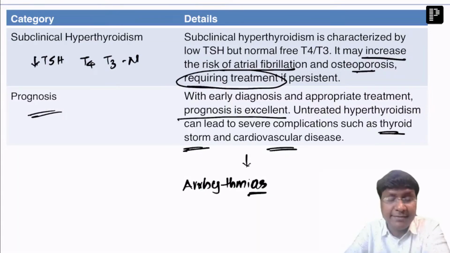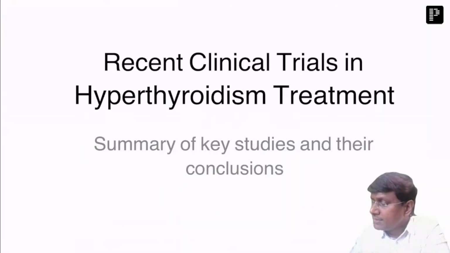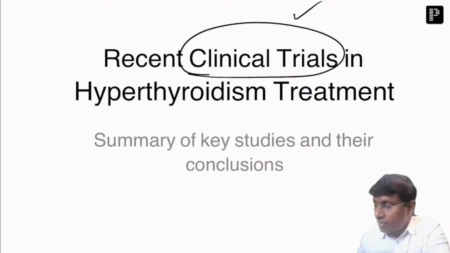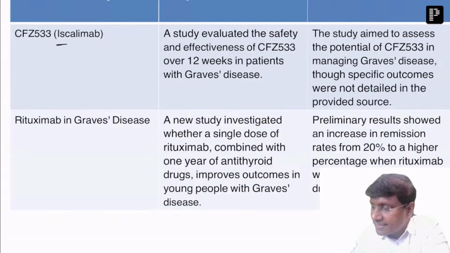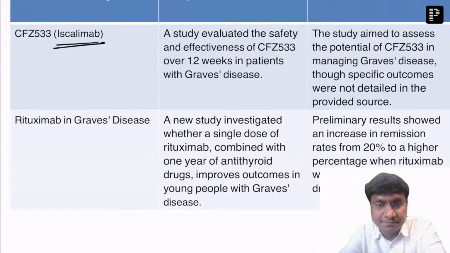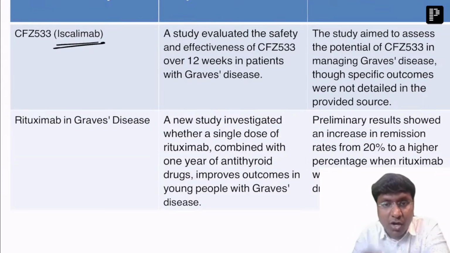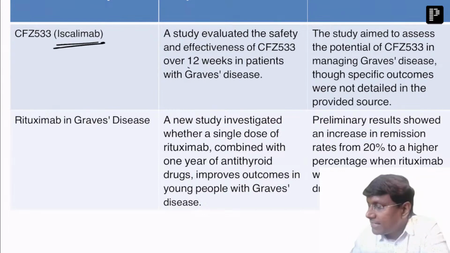At the same time, you need to know the recent clinical trials in hyperthyroidism treatment. We have one monoclonal antibody which has been studied in Graves' disease. What is that monoclonal antibody? That is iscalimab, where a study evaluated the safety and effectiveness of iscalimab over 12 weeks in patients with Graves' disease.